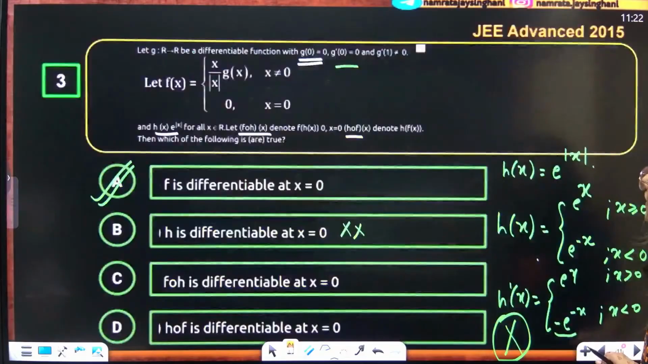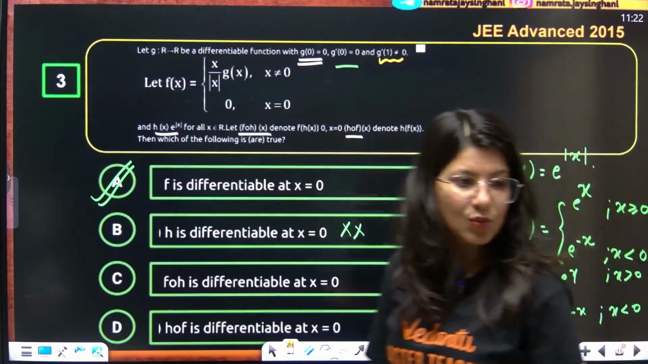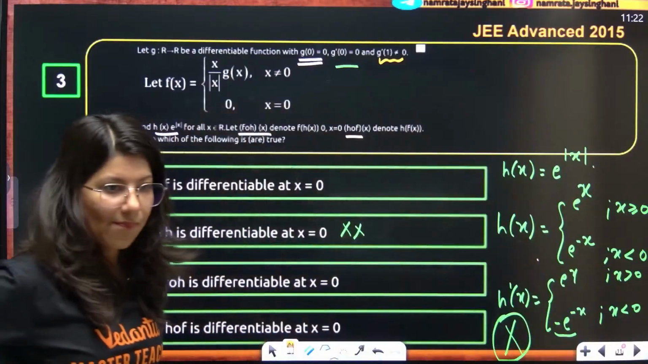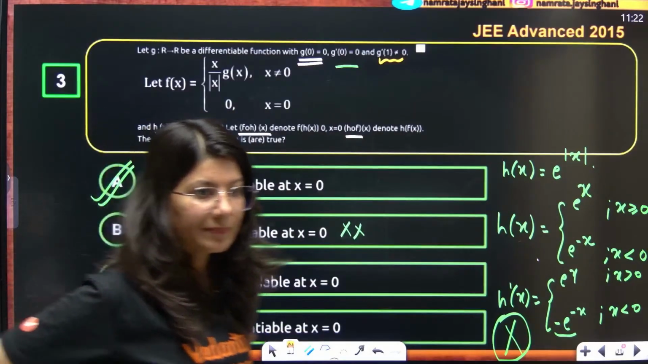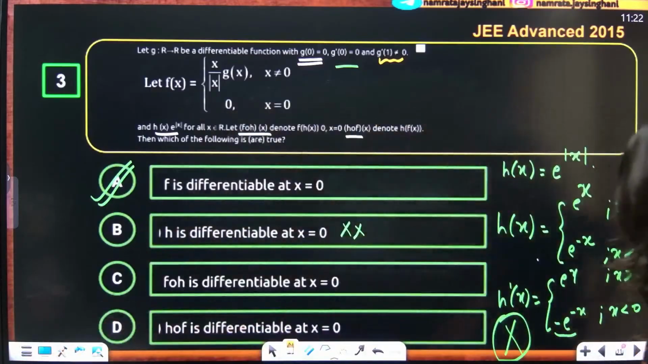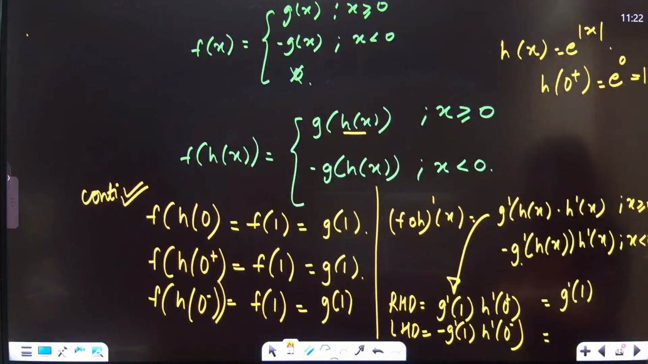And you know what? G dash 1 is non-zero. G dash 1 is already non-zero. H dash x, if you put x equals to 0, it will become minus 1. And h of 0 is 1.